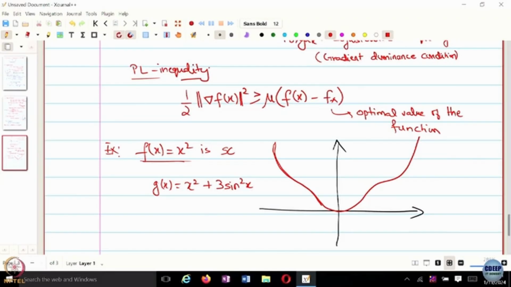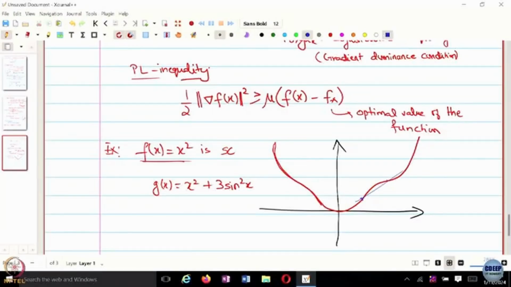It is not even convex, right? I can draw a line and the function evaluates to a value which is more than the convex combination of the function evaluations at these points, right? So, this function is not even convex to start with, forget about it being strongly convex. But this function still satisfies this PL inequality, right?